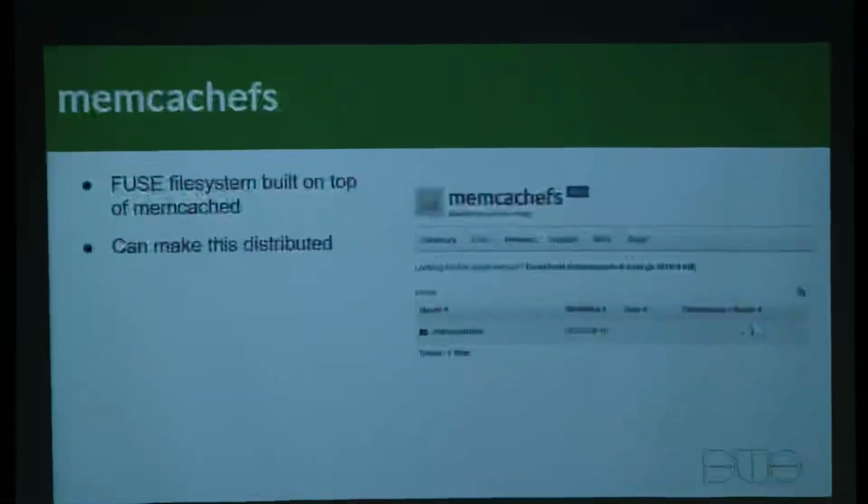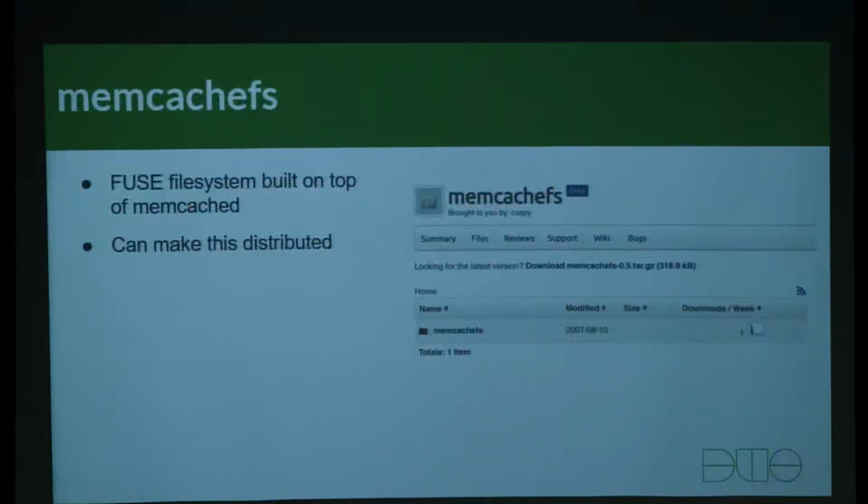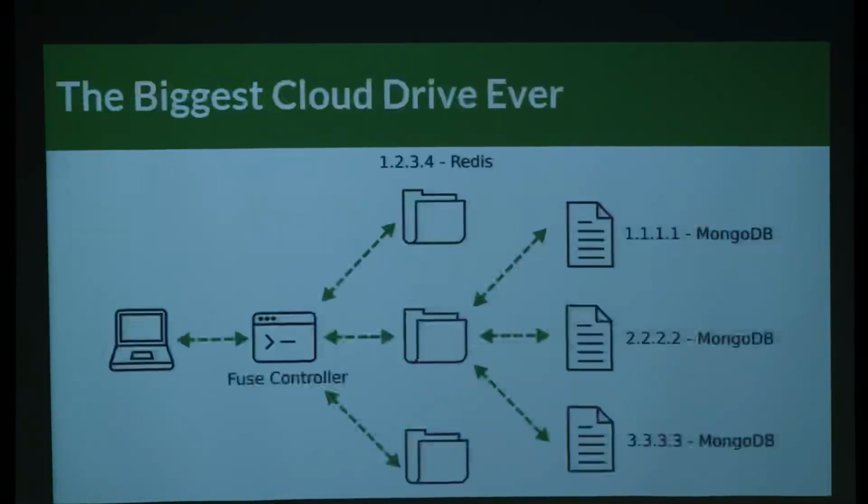So if you have a memcached instance, it only supports one, but you can use it to store the contents of files and directories, and you can navigate it like a standard file system. So imagine what we could do if we took this same concept of storing things in one memcached instance, and we made it not only distributed, but technology agnostic. What we end up with is like the biggest cloud drive ever, which is amazing.